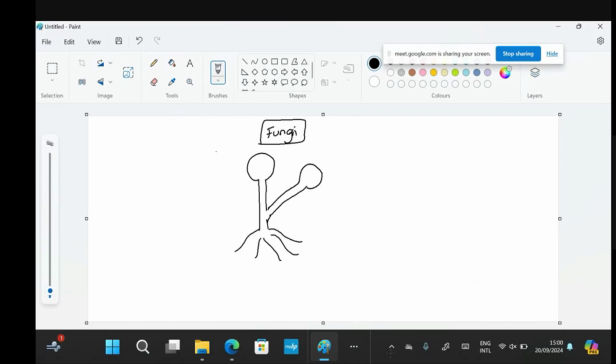This fungus is the mold, which will live on dead living organisms. It will spoil the food that we eat, vegetables and fruits. This is called the sporangium, where spores are stored inside it, and this is the reproductive organ of the fungi. This is called the hypha, and this thing is called the mycelium. They are not roots, they are only things that look like roots, embedding themselves inside the food.